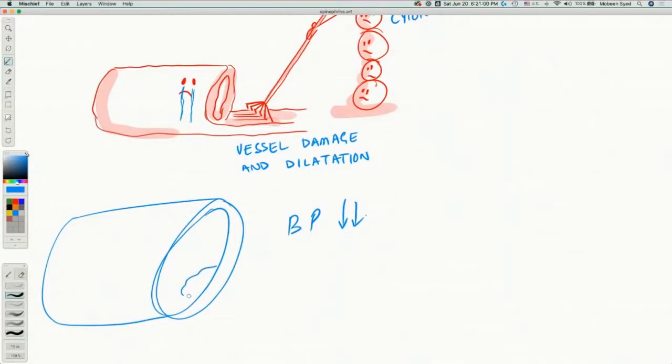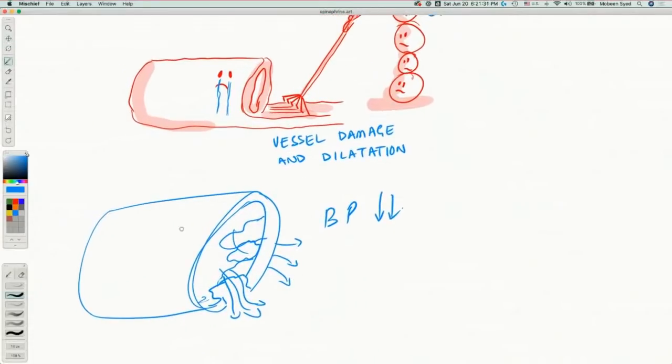Second thing is that because the blood vessel is dilated, the cells making up the wall of the blood vessel are now separated from each other, and that opens up pores between them, which causes the fluids to start oozing out of the blood vessel. Thirdly, when the blood vessel itself is damaged, parts of it break, and through those broken parts the fluids would also escape. The result is that the fluid that we want to stay inside the blood vessel has gotten out, which would reduce the blood pressure as well as the blood volume.